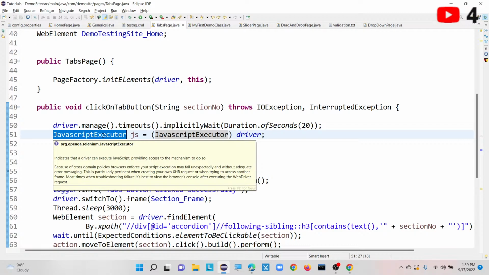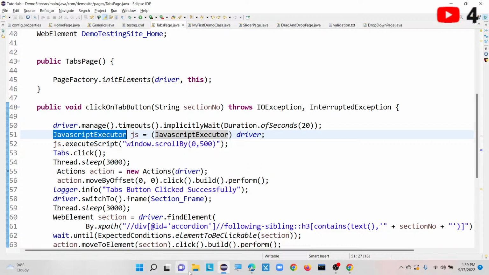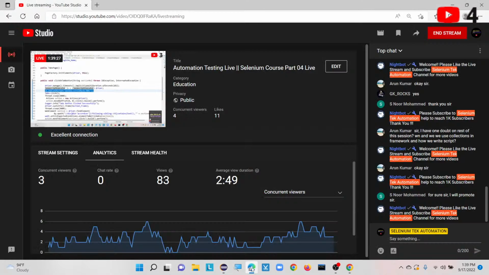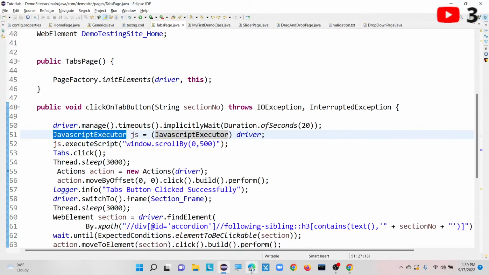During that situation we are going to use this JavaScript executor. Sometimes the XPath or CSS does not work, and during that time, with the help of this JavaScript executor, we make those locators work.